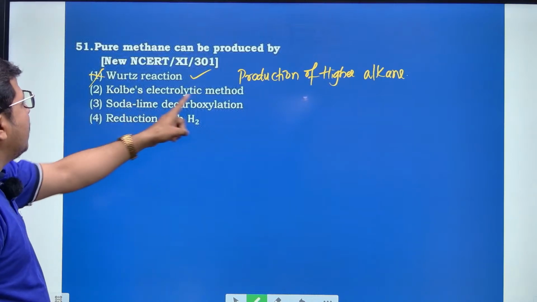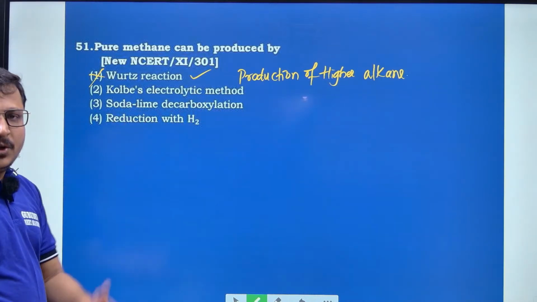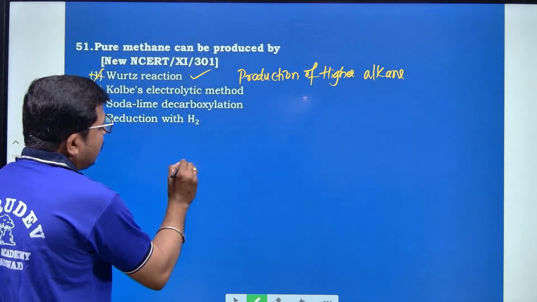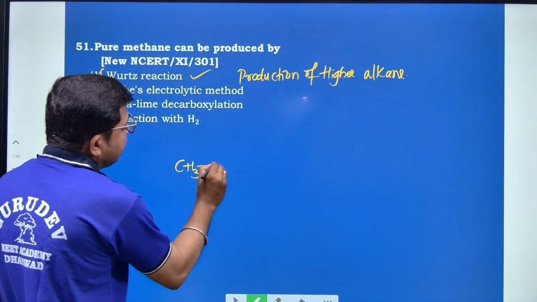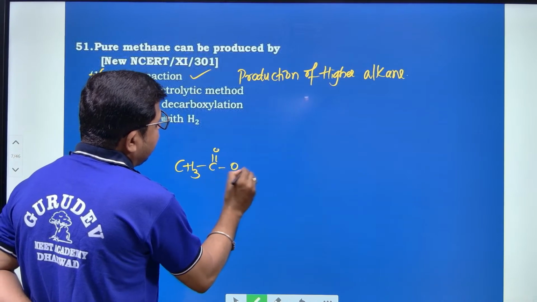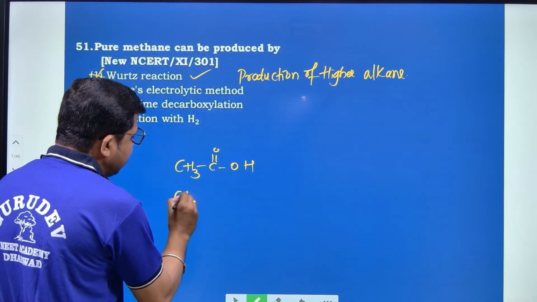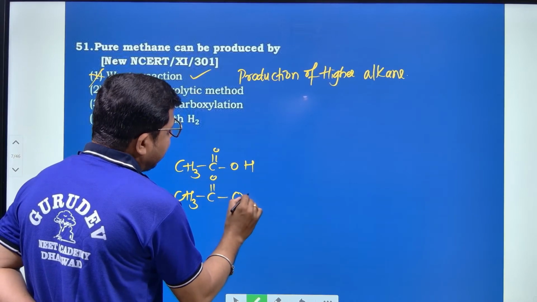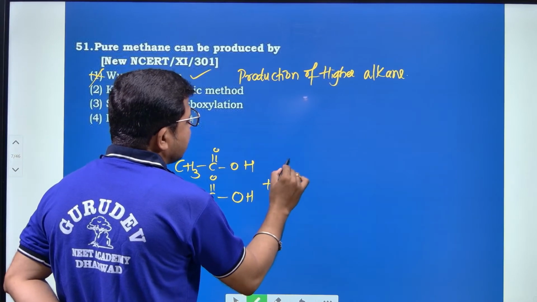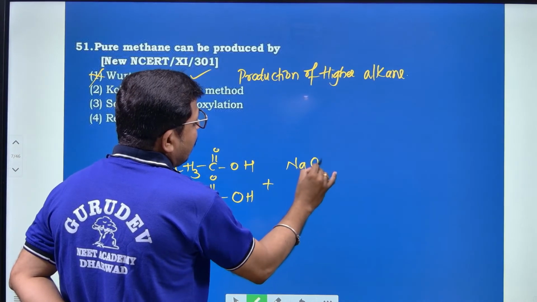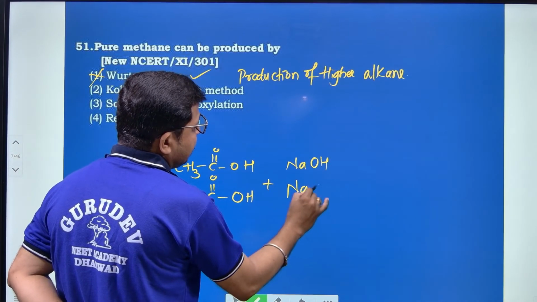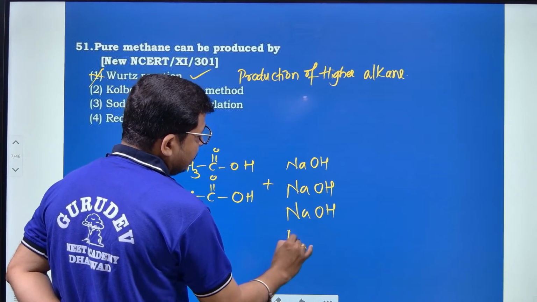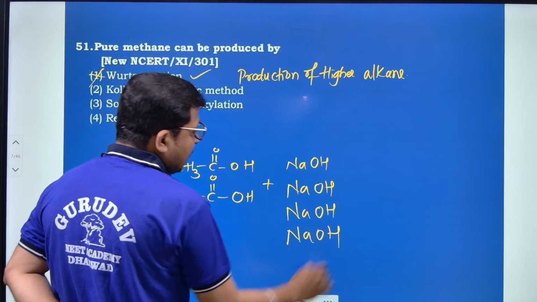And next go to the coal-based electrolytic method. During the electrolysis, what will happen? See here, CH3 C double bond O OH plus 4 moles of NaOH, right?